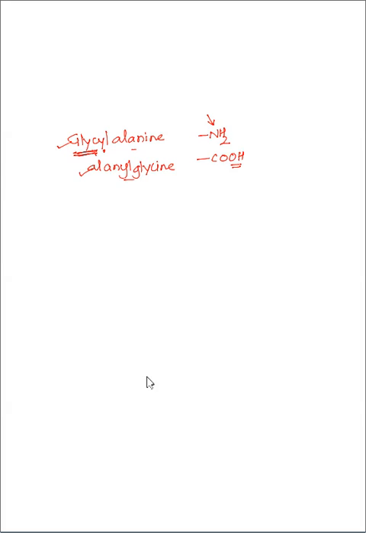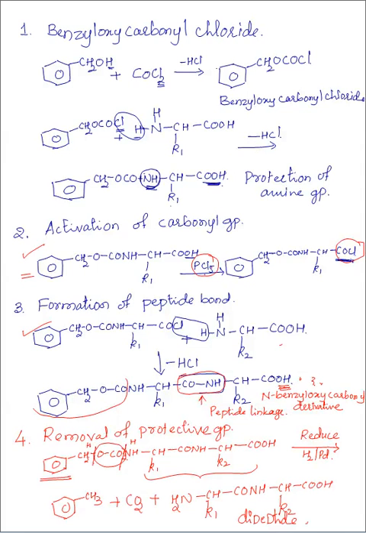So after the protection of the amine group, the second step is activation of the carbonyl group, which is activated by treating with phosphorus pentachloride. Then formation of the peptide bond takes place, so that a second amino acid is added. Its amine group reacts with this activated carbonyl group. Then a peptide linkage is formed between them. After that, removal of the protective group, that is by reduction. After the reduction, we will get the required dipeptide. So these are the steps involved in the Bergmann synthesis.